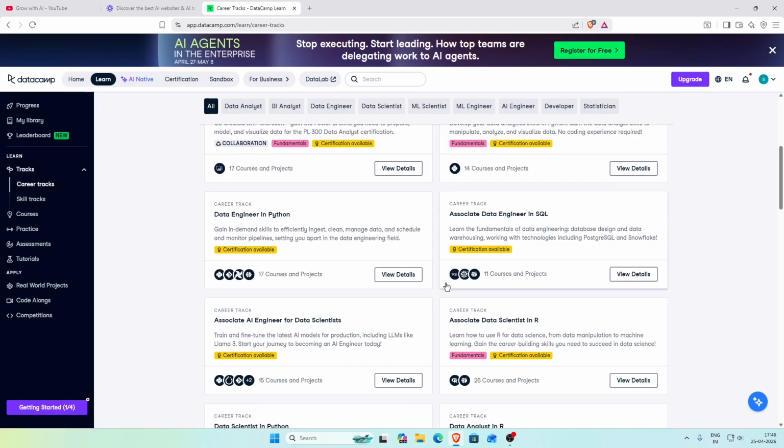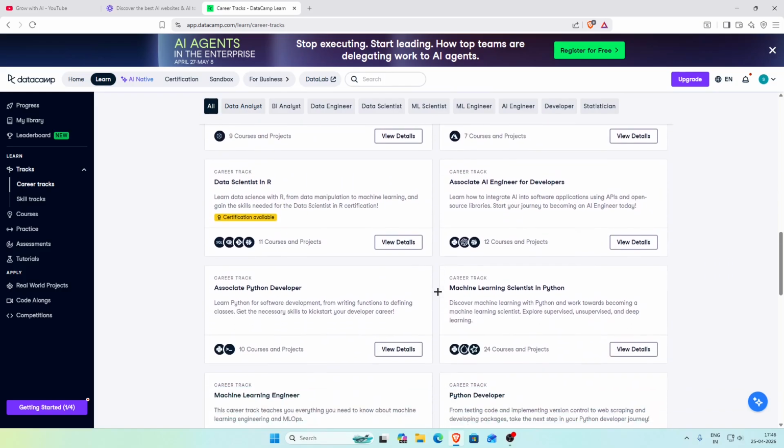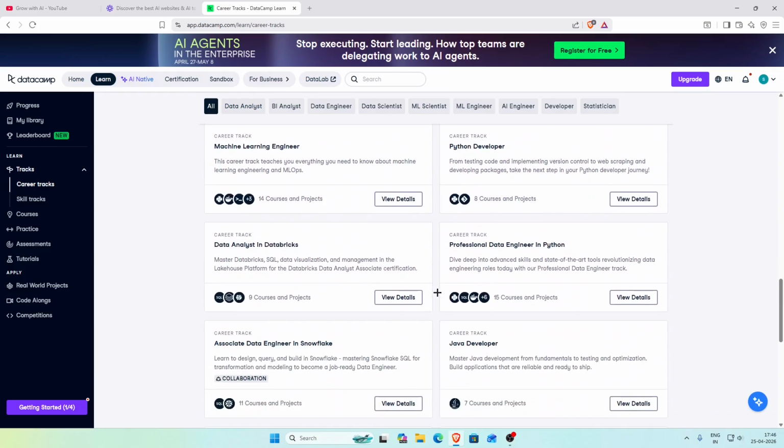It also gives you a lot of projects to do while you're doing these career tracks, which you can add on GitHub, for example, so that people can see your projects on GitHub and they might even hire you based on your projects itself. So that's why I say DataCamp is really amazing. It gives you courses plus projects to do on your own. So that's really amazing. So yeah, that's everything I wanted to show you from my side.